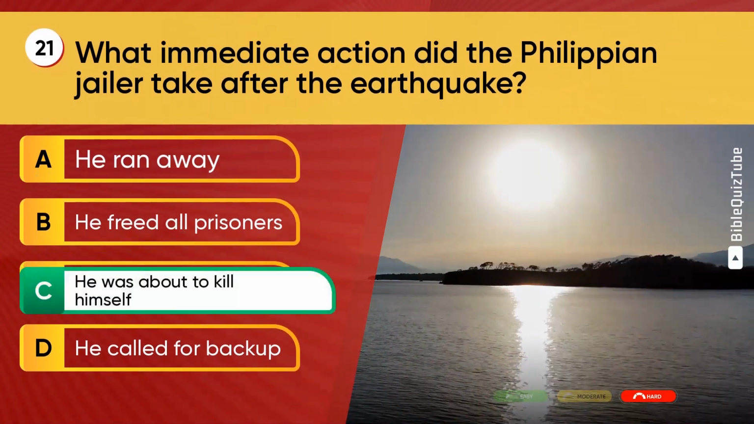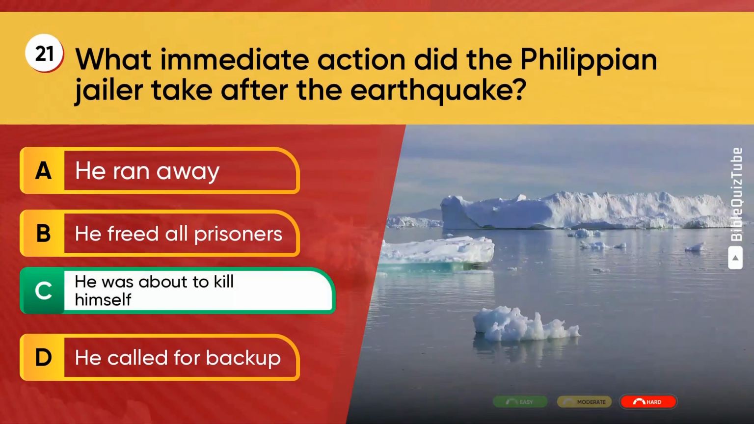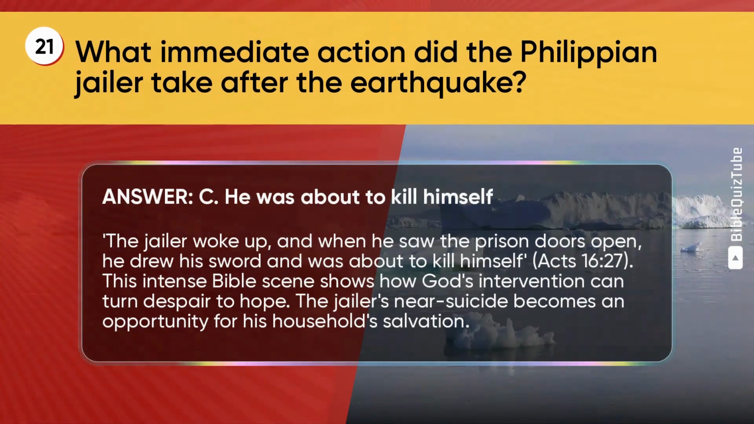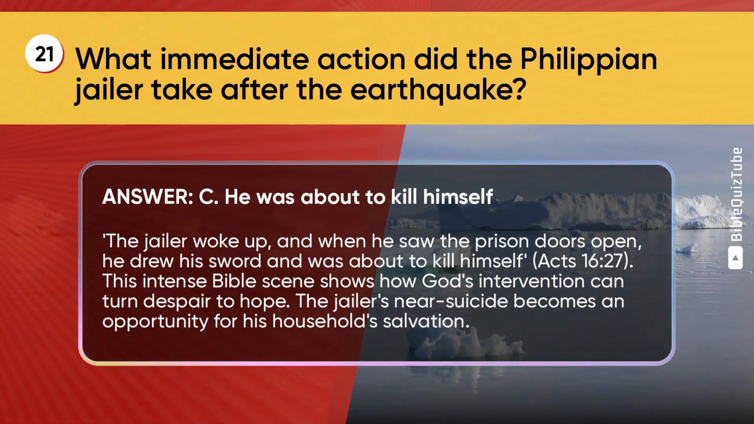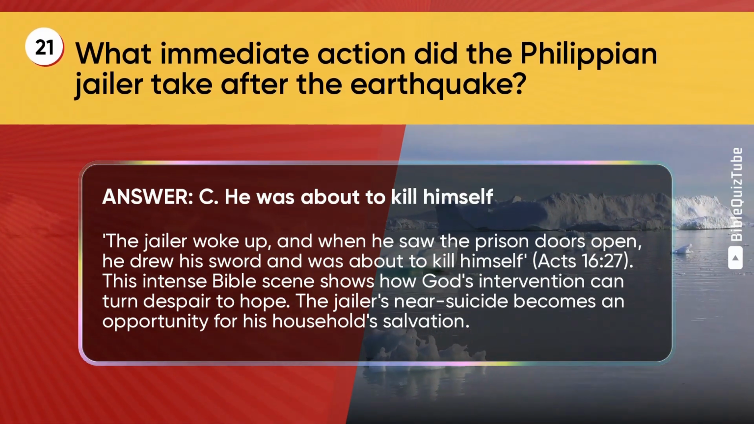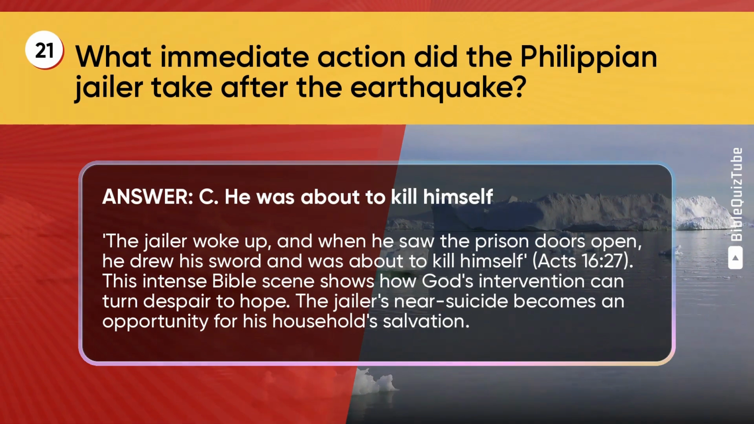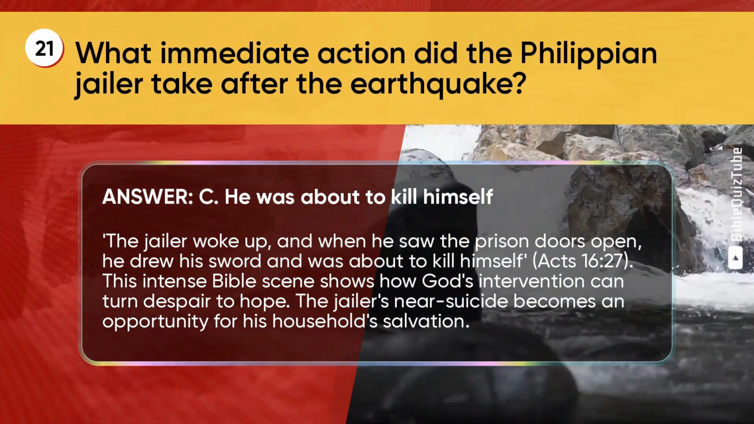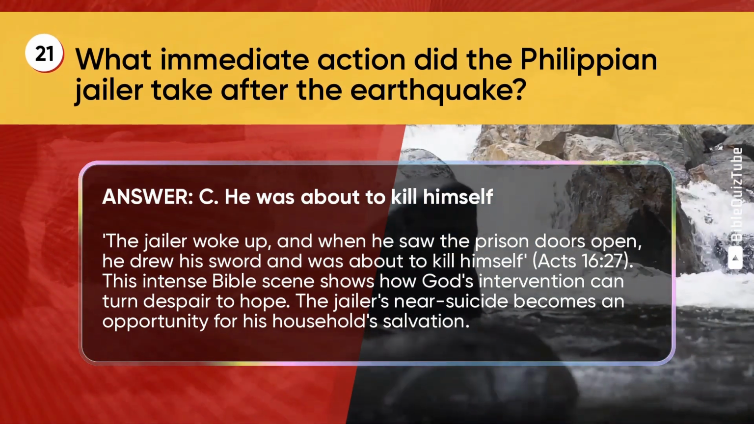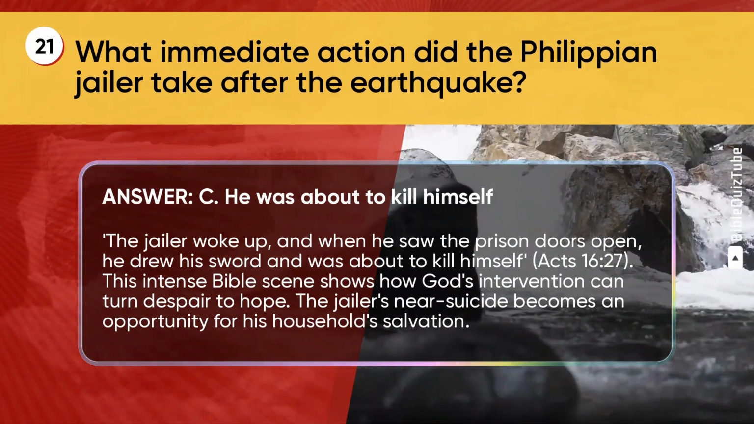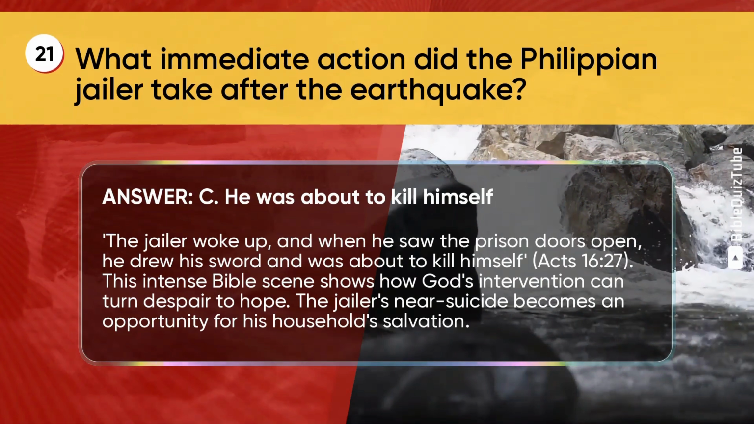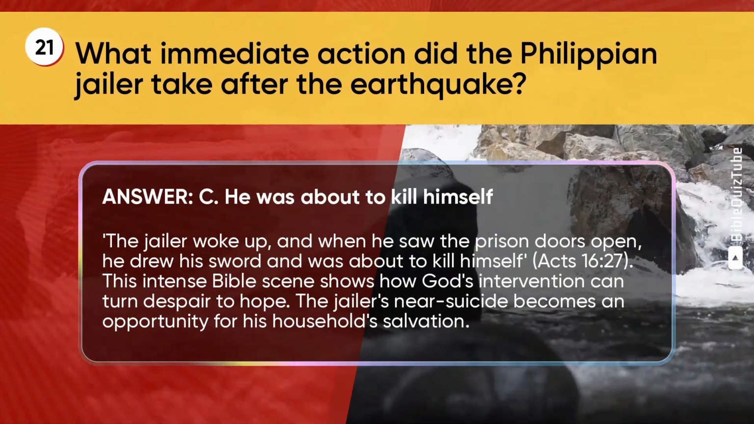The correct answer is C. He was about to kill himself. The explanation. The jailer woke up, and when he saw the prison doors open, he drew his sword and was about to kill himself. Acts chapter 16 verse 27. This intense Bible scene shows how God's intervention can turn despair to hope. The jailer's near suicide becomes an opportunity for his household's salvation.